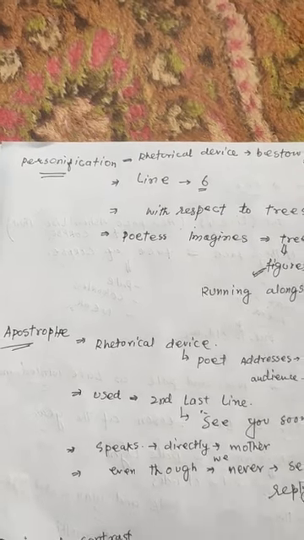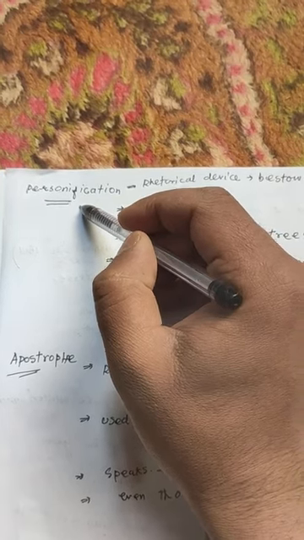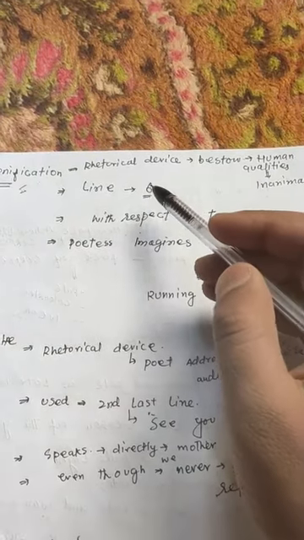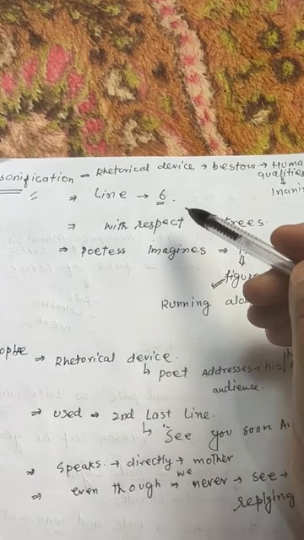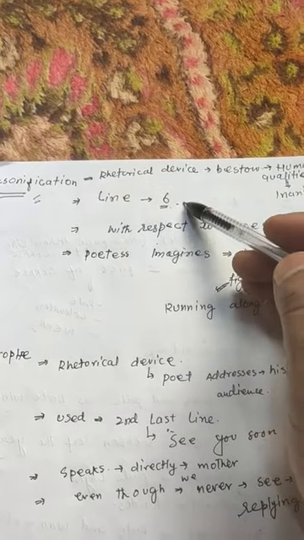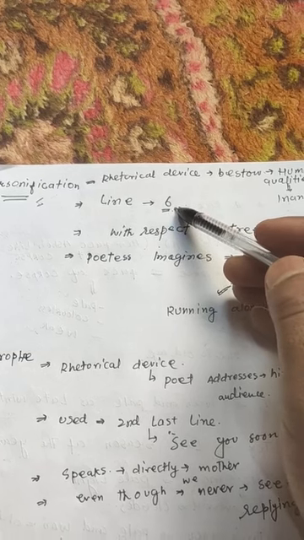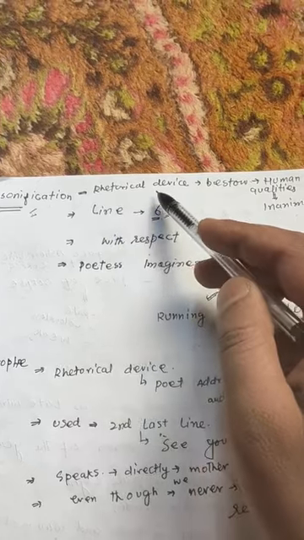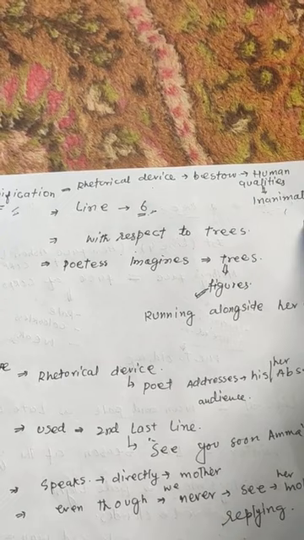Now moving ahead, the next device that the poet has used is personification. The poet has used personification in line 6 of the poem. When the poetess tries to divert her attention from the thought of losing her mother, she looks outside and she notices young trees sprinting. That is the line, young trees sprinting. Personification is a rhetorical device where we bestow human qualities to inanimate things.